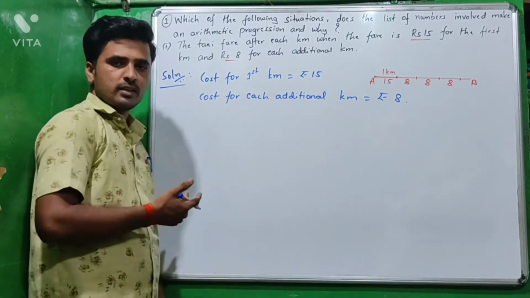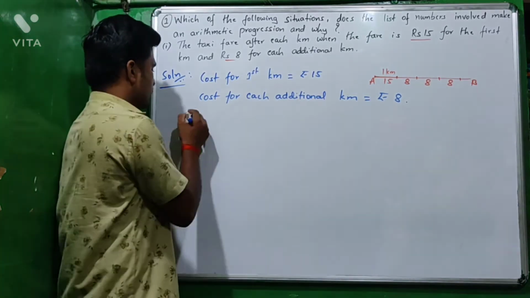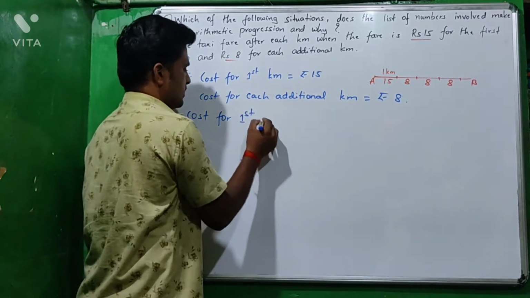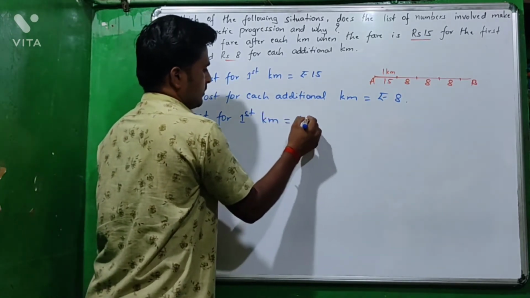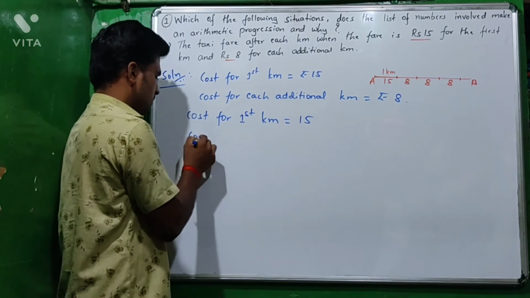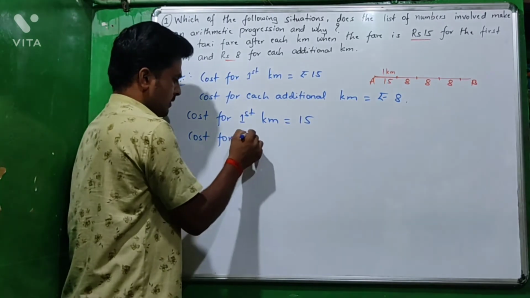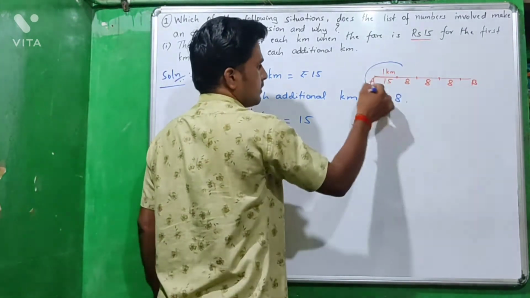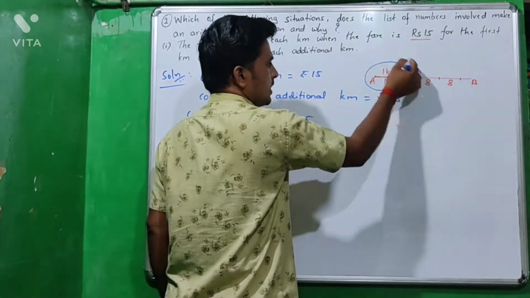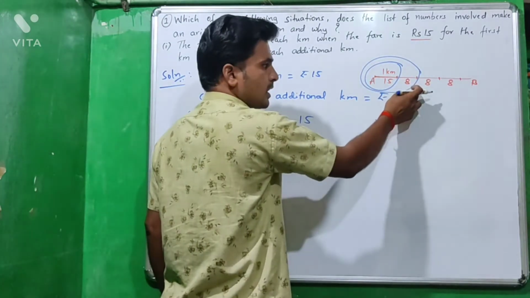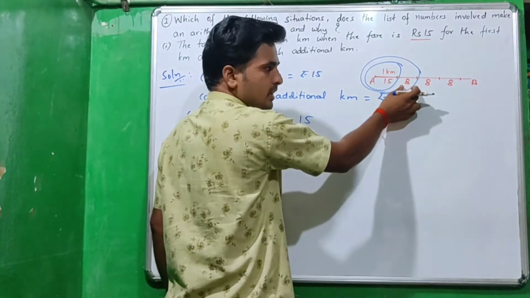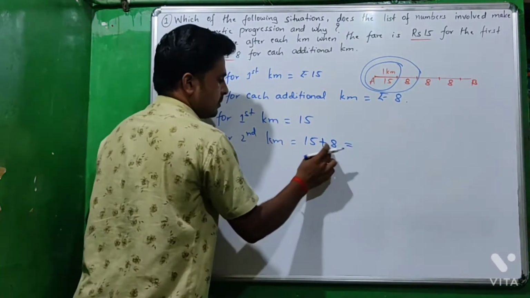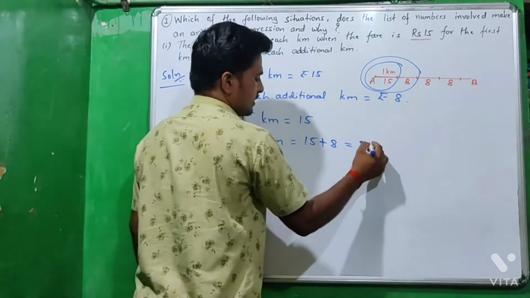They have not given the series, so first find the series. The given cost for first kilometer is ₹15. Then cost for second kilometer. For first kilometer ₹15. For second kilometer, means to reach the second kilometer they have covered the first kilometer and then gone to the second. So here 15 plus 8, 15 plus 8 is 23.